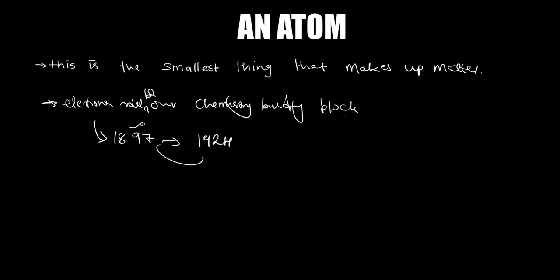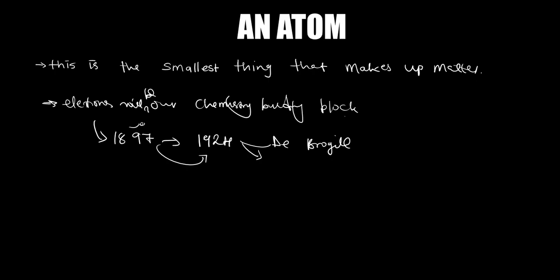But when we reached 1924, it was found that these electrons have wave-like properties. The principle of wave-particle duality was discovered, so electrons were found to behave like waves as well as particles. The person who did this was well known as de Broglie.